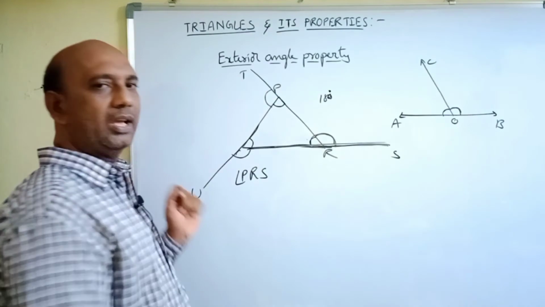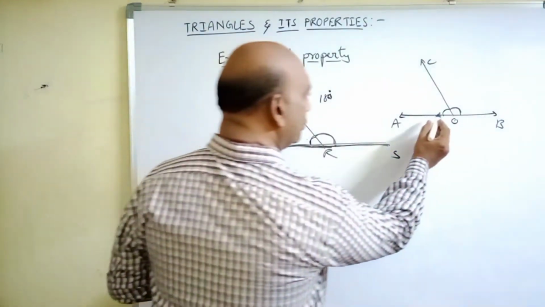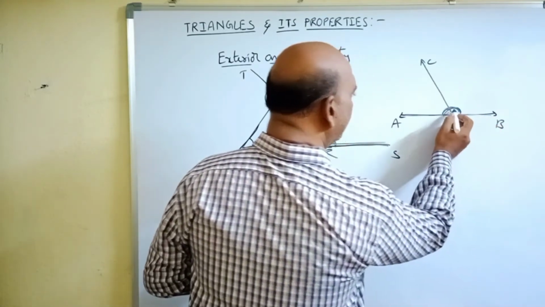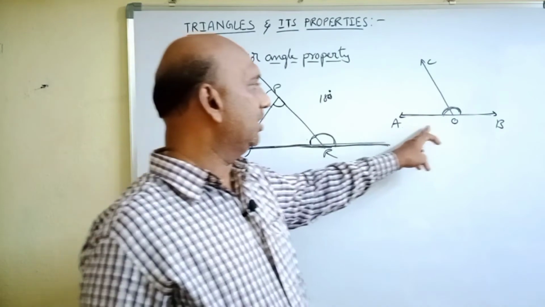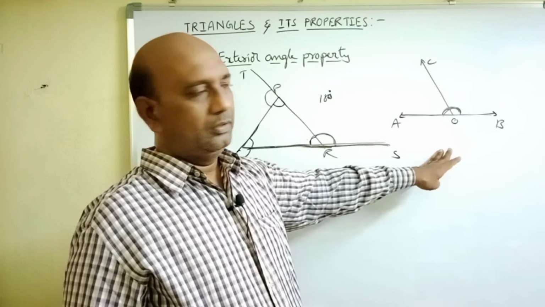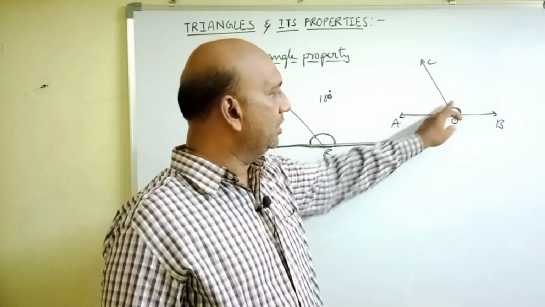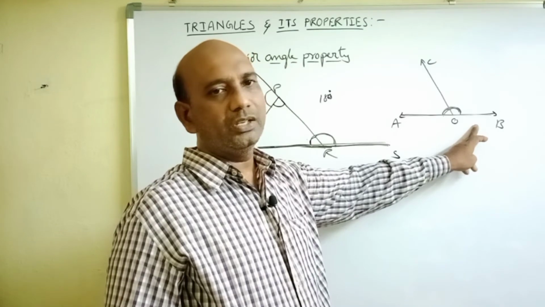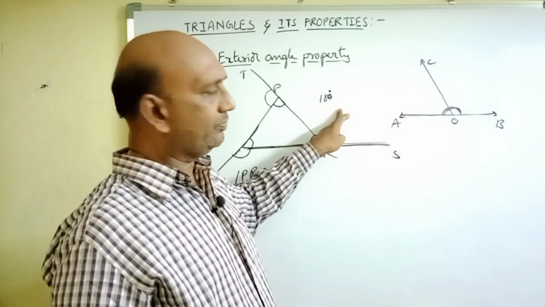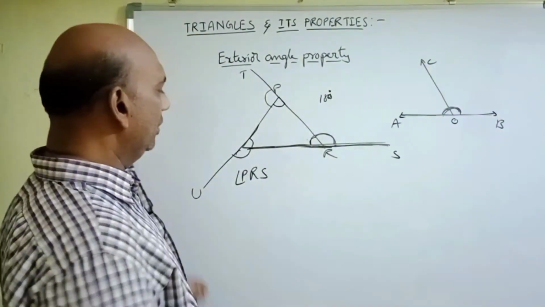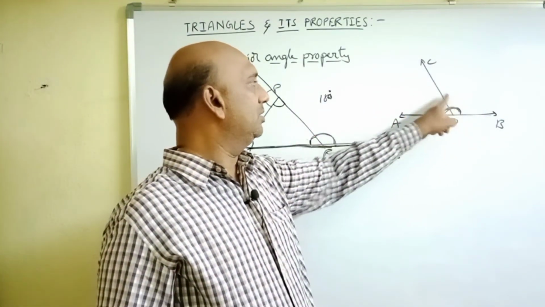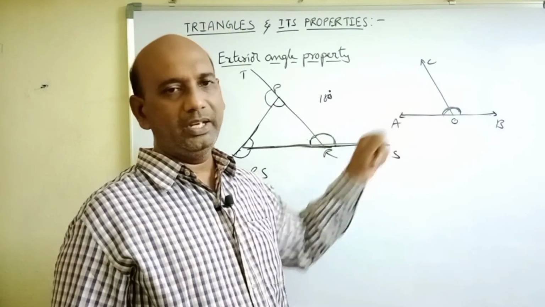A 180 degrees angle is called a straight angle. That means these two angles, the pair of angles, lie on a straight line. That's why this 180 degrees is called a straight angle. Thus, the sum of any two angles on a straight line is equal to 180 degrees. If the sum of any two adjacent angles is equal to 180 degrees, that is also called a linear pair.